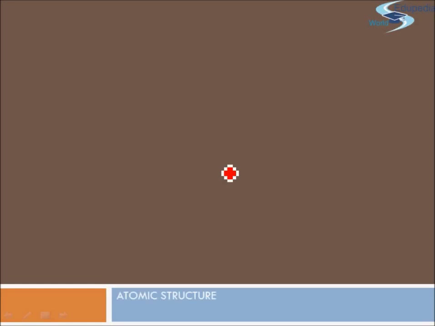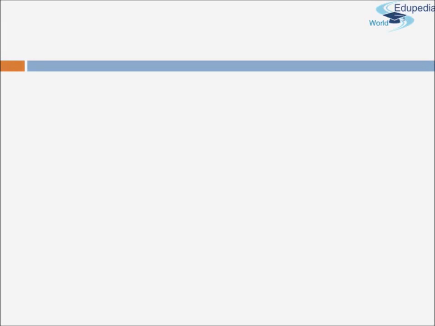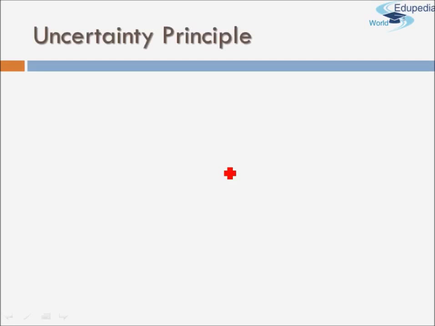In this session of atomic structure, we'll study Heisenberg's uncertainty principle. Like I told in the last session, we have entered an entirely new subsection called quantum mechanics, with the start of wave-particle duality as given by de Broglie. Now Heisenberg's uncertainty principle is further going to add to our knowledge of quantum mechanics. So what is the uncertainty principle?